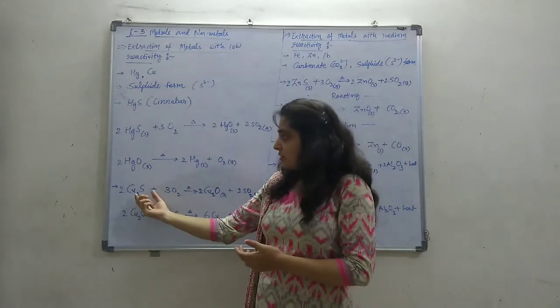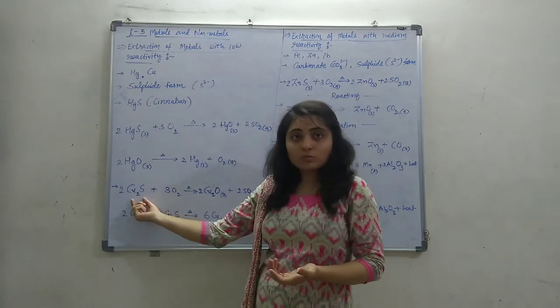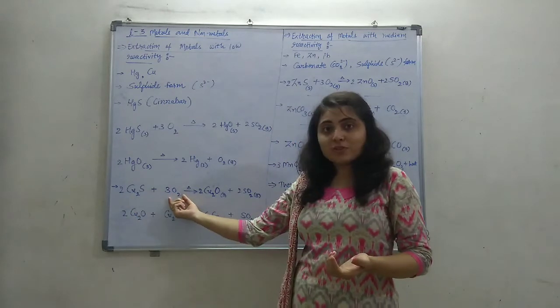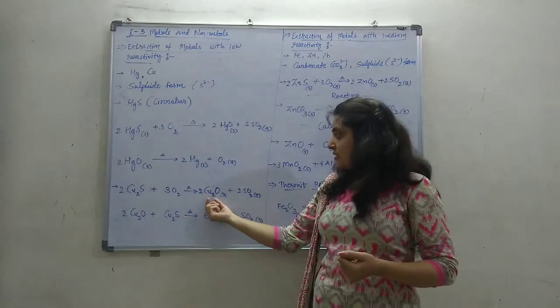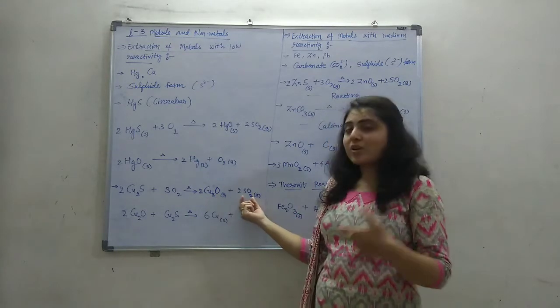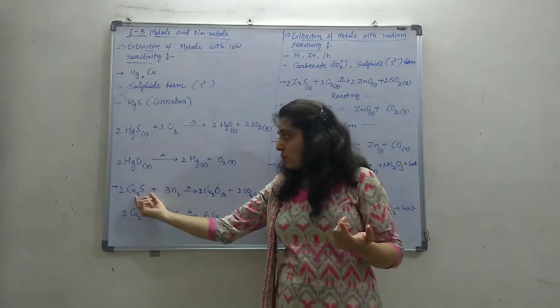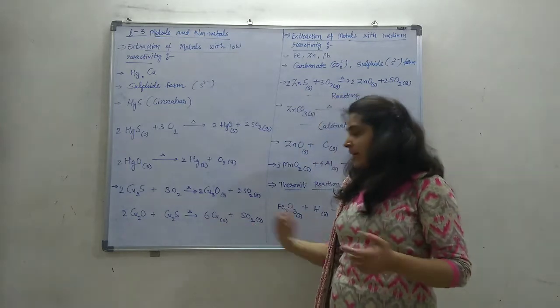In the same way, copper sulfide, Cu2S, is heated in the presence of air. It reacts with the oxygen and makes copper oxide, Cu2O, and SO2 gas is released. This copper oxide again reacts with the copper sulfide in the vessel and makes copper and SO2.